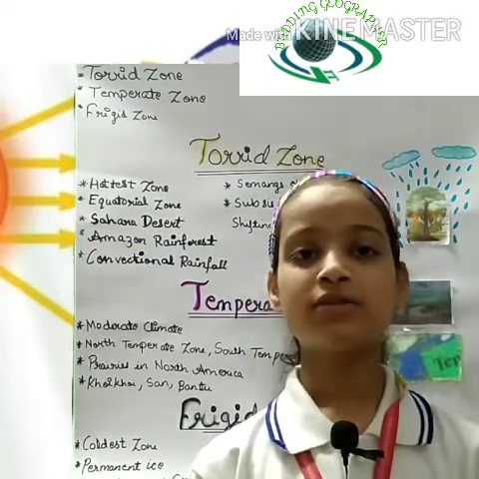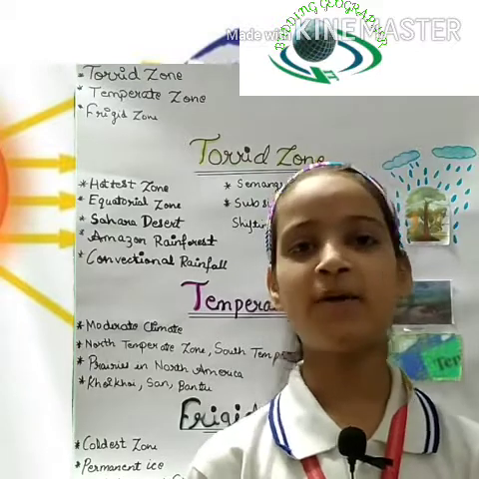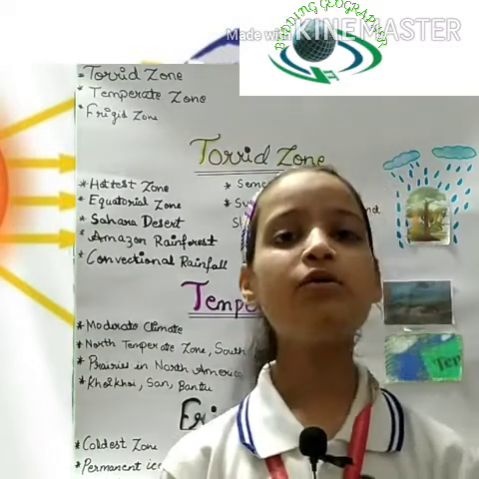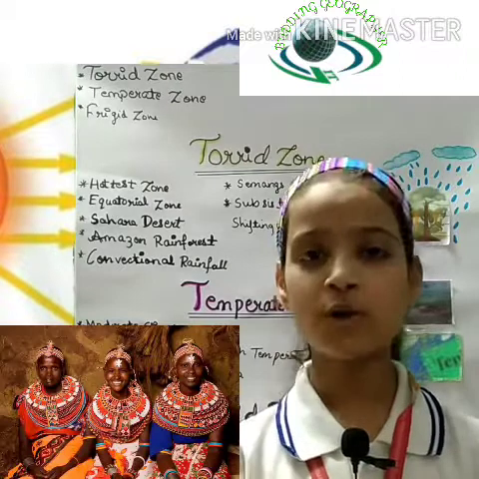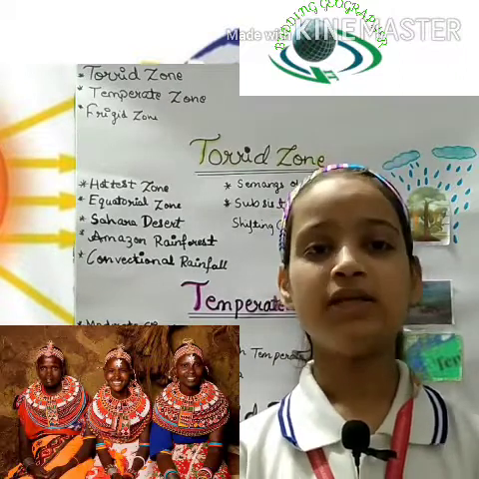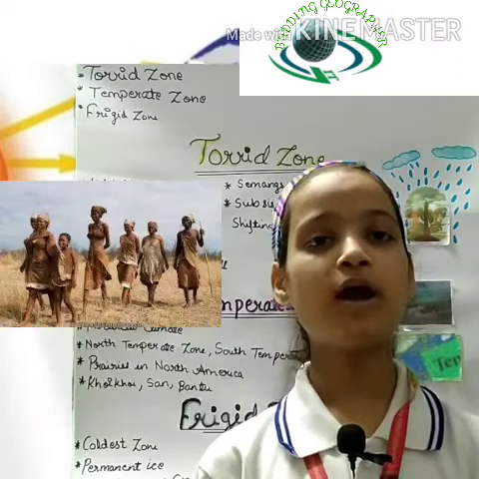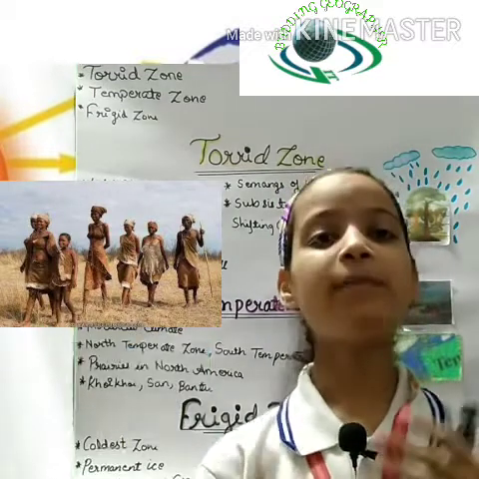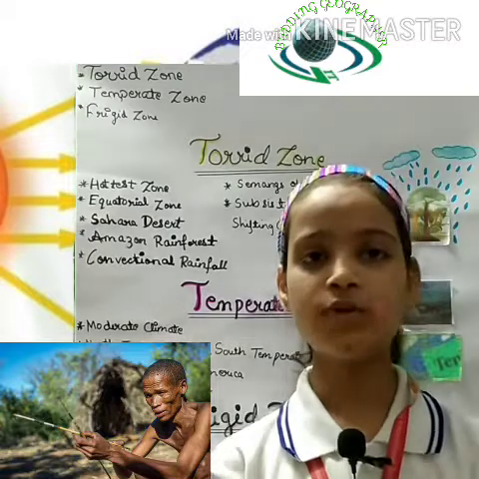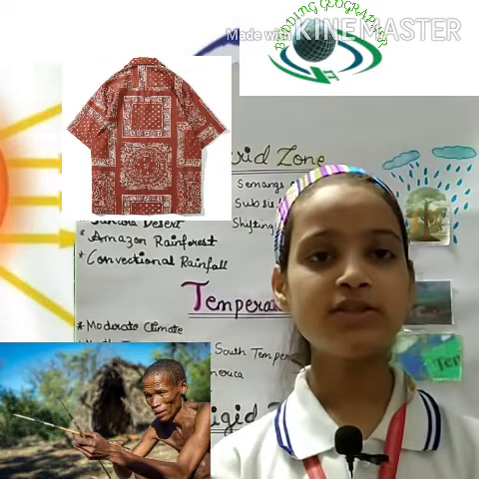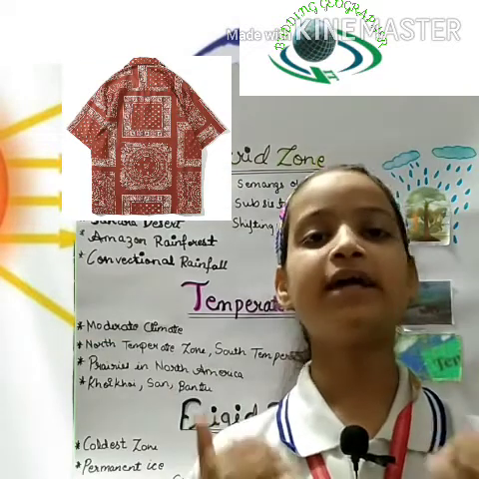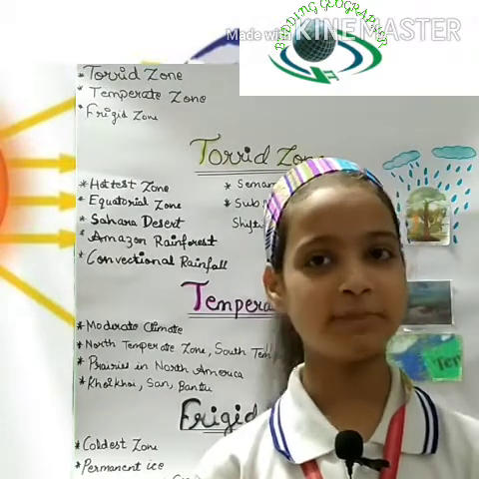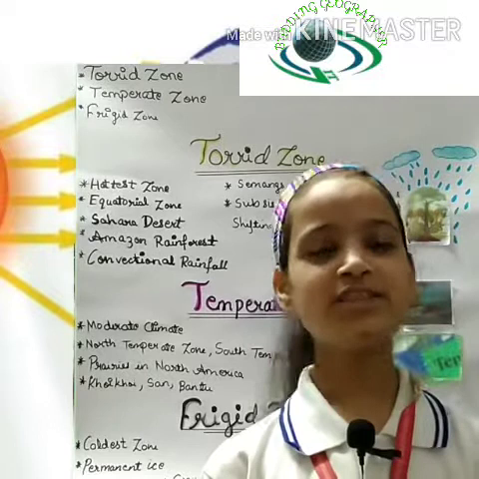So now the time comes to tell you about the people over there. The people over there are known as Khoi Khoi, San or Bantu. These are three tribes who are over there and there are some others also. They do some handicraft work and sell it to others. And when they sell to others, they get some money and with that money they buy some food for their family and themselves. So this was for the Temperate Zone.